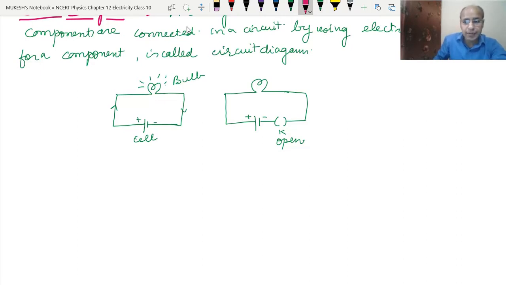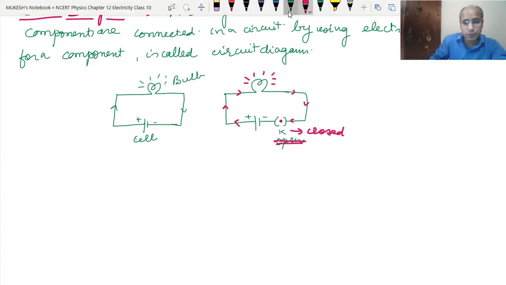And let's say I just close it. Now it is closed. So when it is closed, the current will flow from the positive terminal to the negative terminal of the battery cell. Okay, so the current will flow like this and this bulb will start glowing. So this is the very simple diagram of a circuit that we can make. Okay. Now we have to measure how much current is flowing through it.